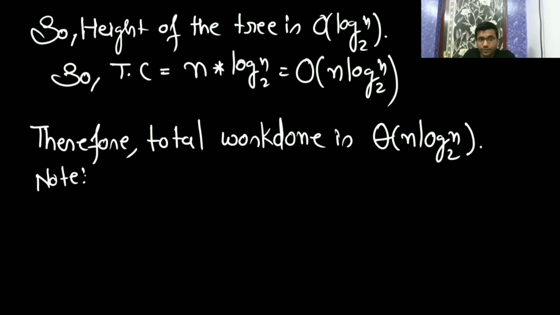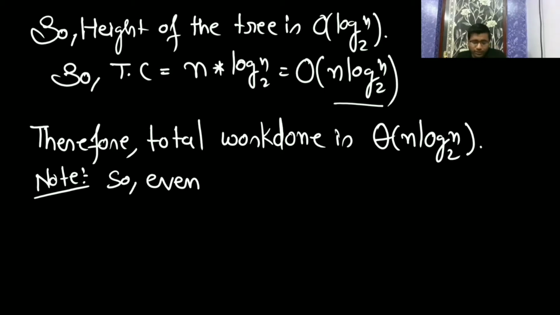Even if the split is uneven, I will even prove that whenever you take the average case analysis of quicksort, you are always going to get n log n. So this is the advantage. This algorithm, quicksort, has a lot of uses because its average case is n log n, but its worst case is n square.